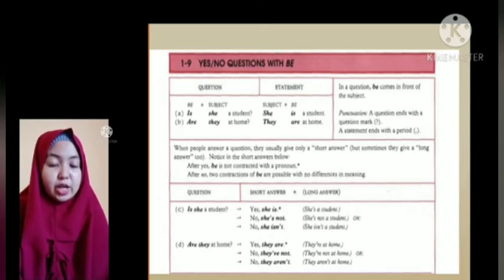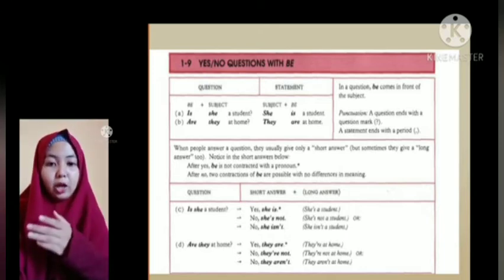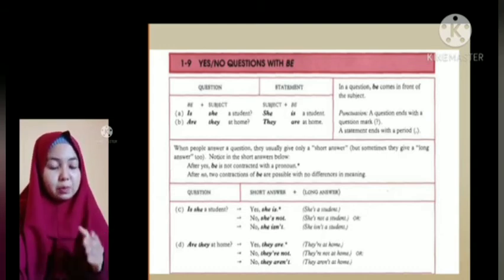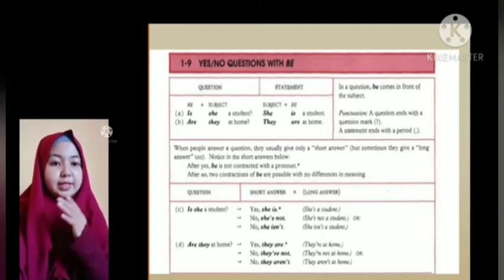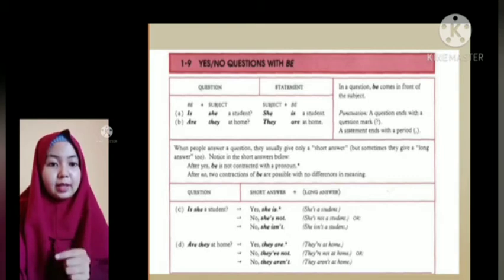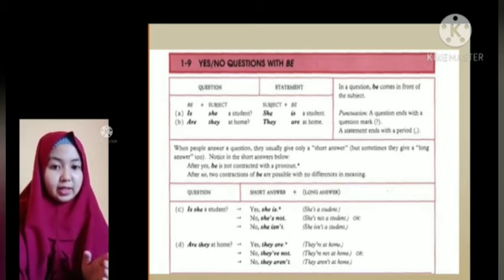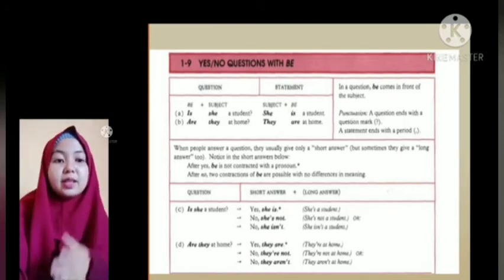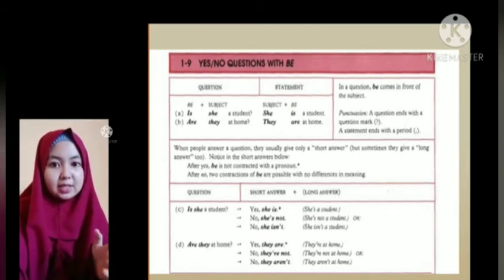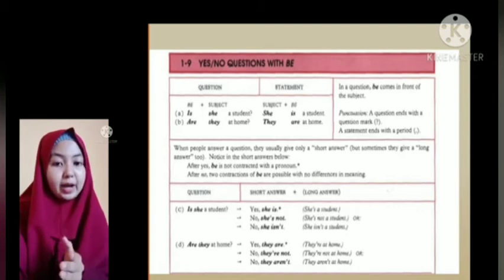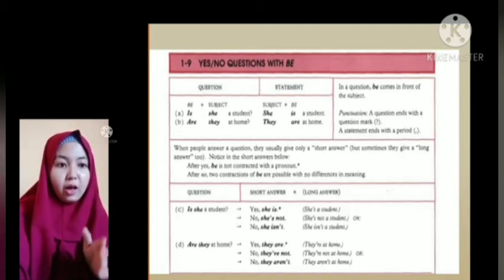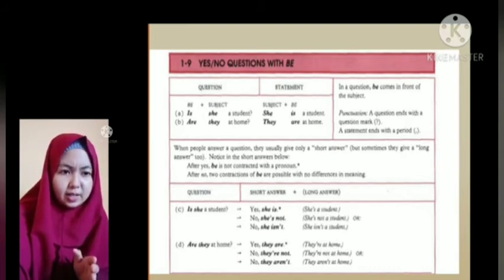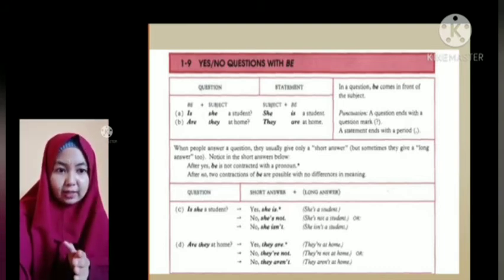To answer the question, you can answer yes or no, followed by the subject and verb. For example, "Is she a student?" For a short answer, you can answer "Yes, she is." But for a long answer, you can answer "She is a student."